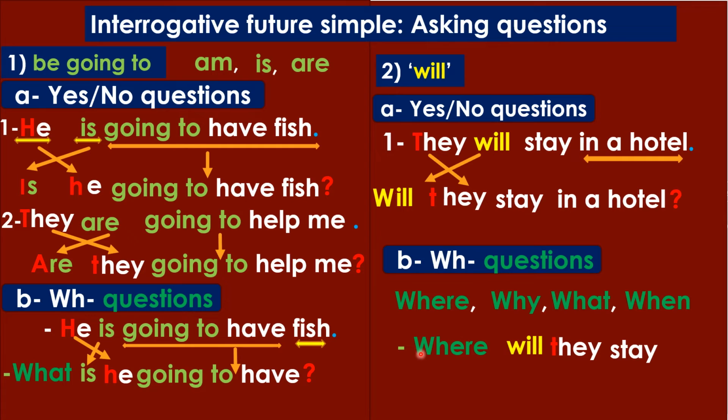So I'm going to start the question with where. And they will becomes will they. And of course, I'm going to have the word stay. Where will they stay? And I'm going to have a question mark. And that's all.